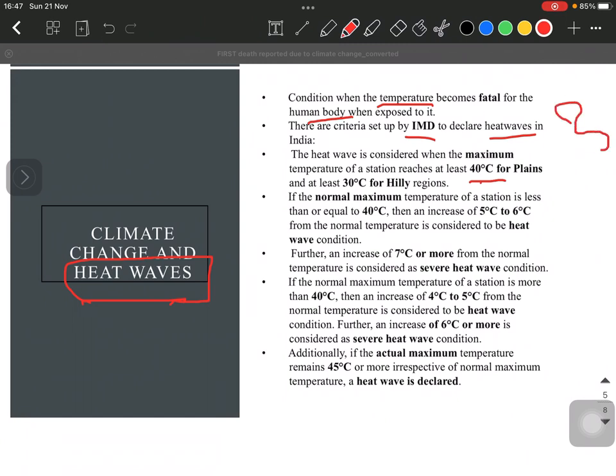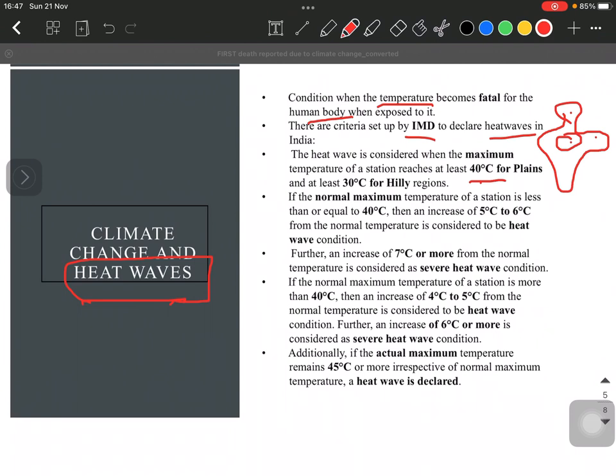like if we try to draw a map here. Okay, so these are our plains, right? If the temperature here reaches around 40, and in our hilly areas, that is here and here, if it reaches around 30 degrees Celsius, so we can say a heat wave is prevailing over these areas. Also, this is about the maximum temperature.